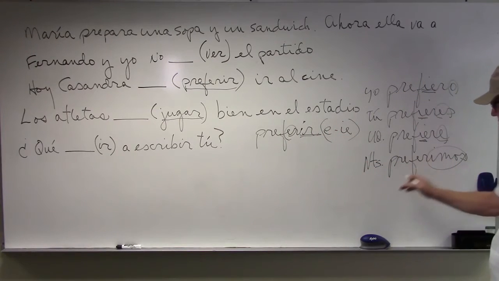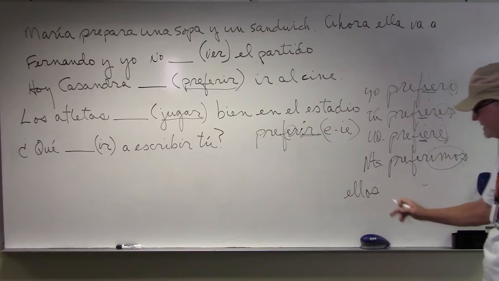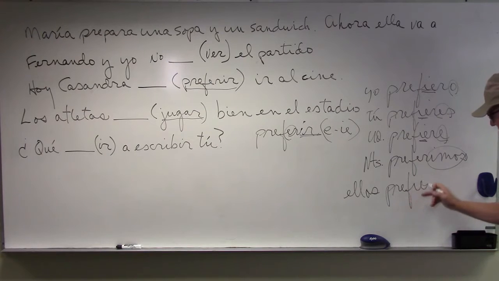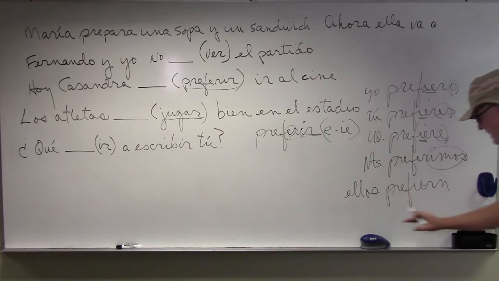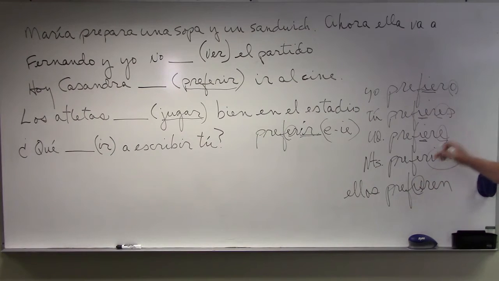Nosotros, and then finally, our third person plural, ellos, prefieren. See? Let's try that one more time here. Eye-hand coordination. Prefieren. So our change occurs in the first person, second person, third person singular, and in the third person plural. Looked at another way,